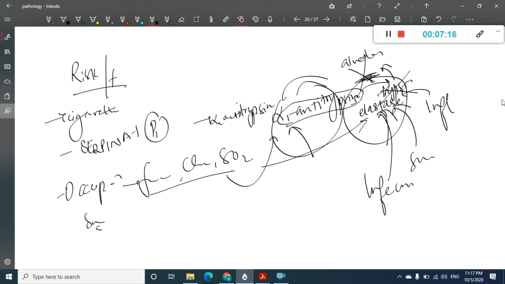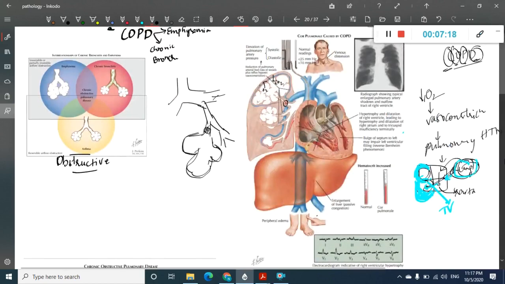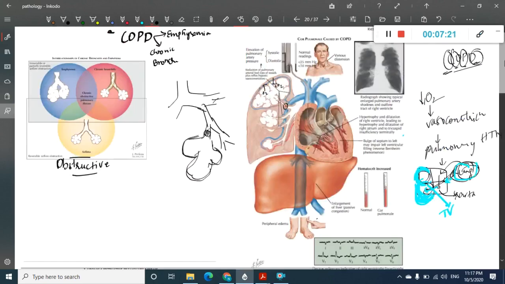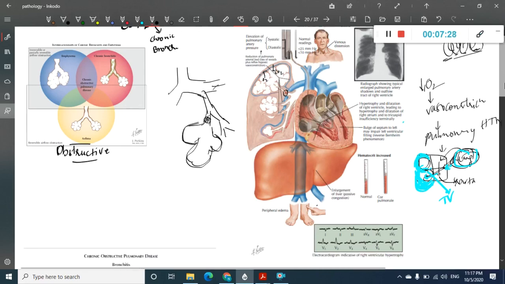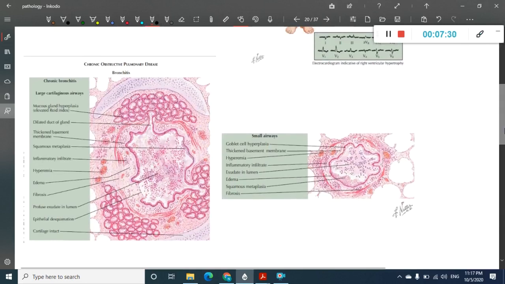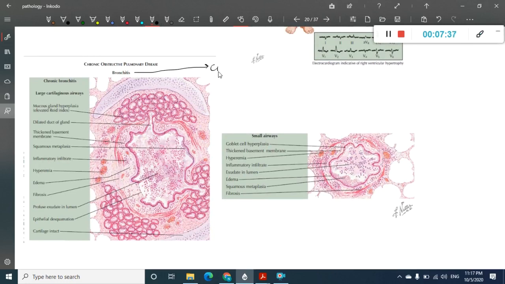Now once we have learned about the risk factors, you will have to see what is called chronic bronchitis. As I said, there is emphysema and chronic bronchitis. Two things are important. First we will see chronic bronchitis. When do you call it chronic bronchitis? We call it bronchitis if there is a productive cough. Productive means presence of sputum, and that should be there for at least 3 months consecutively, for at least 2 years. Then we call it chronic bronchitis.